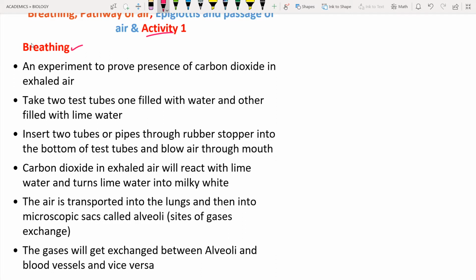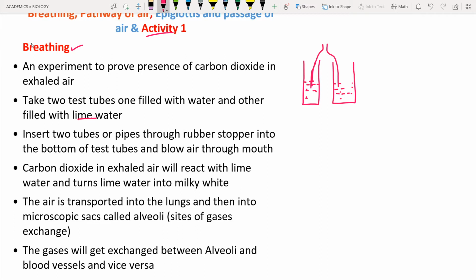For this experiment we have to take two test tubes, test tube 1 and test tube 2. Both test tubes are filled with lime solution, and we have to insert the tubes into it. With the help of your mouth you have to blow the air into this lime solution.